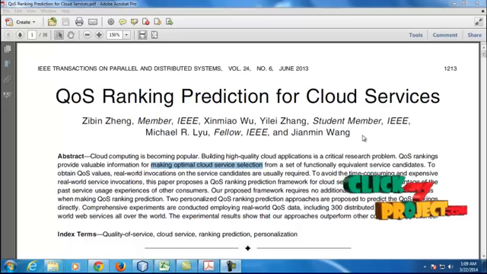Now we are going to see the title: QoS ranking prediction for cloud service. Cloud computing is becoming popular, and building a high quality cloud application is a critical research problem. The QoS ranking provides valuable information for making cloud service selections.